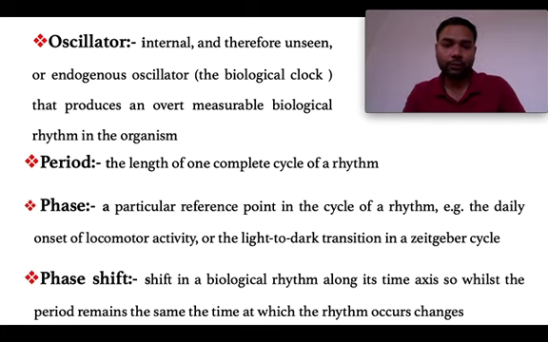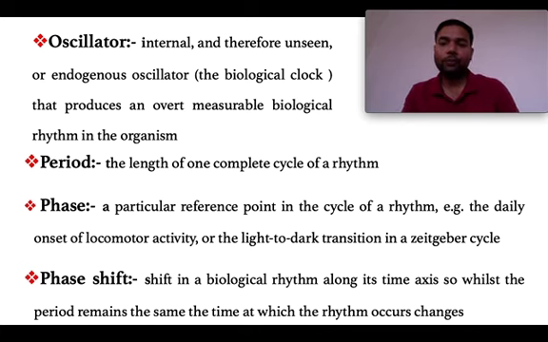Then period, we know, is the length of time by which an organism repeats its cyclical responses. Okay, then phase is the starting point and the end point. It is a particular reference point, meaning where the cycle should start.